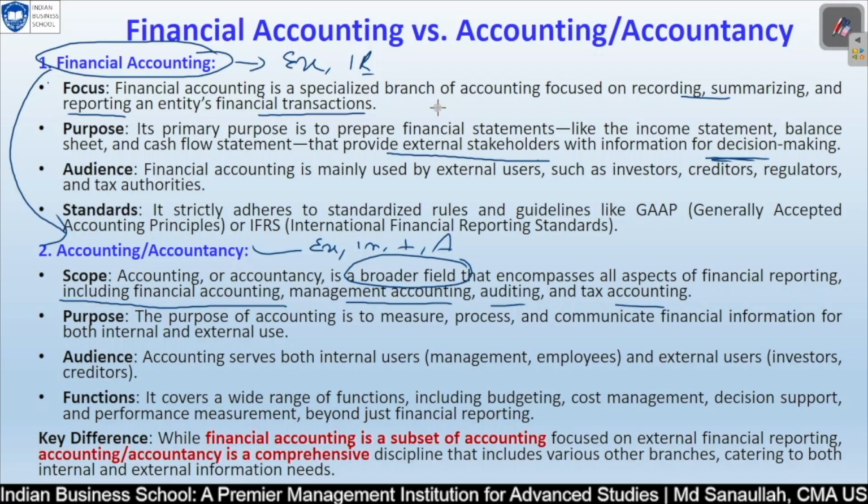The point here is that financial accounts are prepared based on accounting. So financial accounting is dependent on accountancy. However, accountancy is not dependent on financial accounting. Whatever financial accounting is doing for external purposes is coming from accounting.